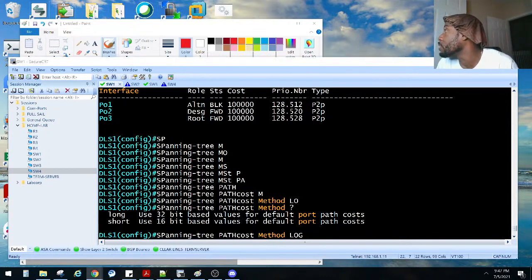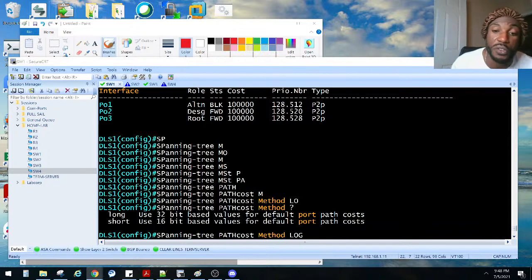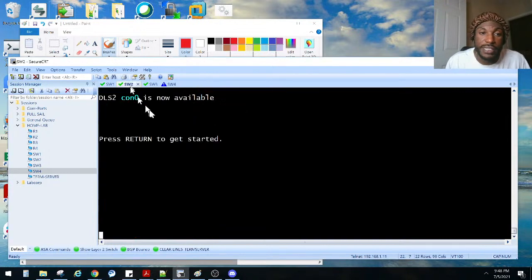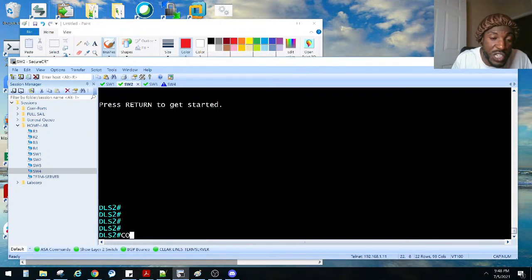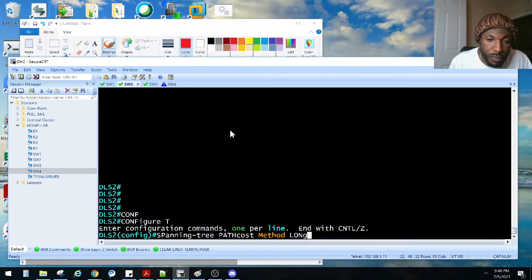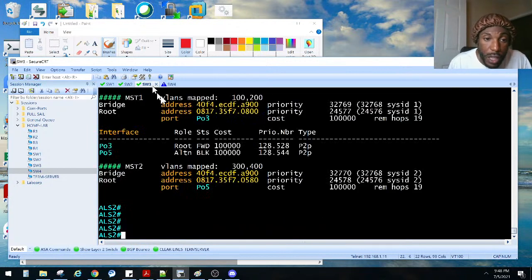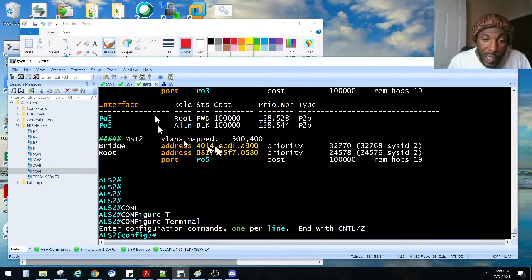So configuring spanning tree path cost method long did absolutely nothing for MST. It would really only be useful if you're trying to work PVST into it. Okay, good to know. I guess this just changes the method, but it didn't do anything, like he said. So let's just do that and call it a night. I think that's pretty much it, right? Long on this one. Long.